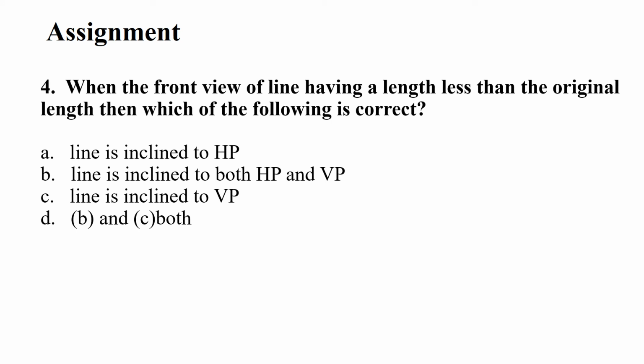Question 4. When the front view of a line has a length less than the original length, which of the following is correct? A, line is inclined to HP, B, line is inclined to both HP and VP, C, line is inclined to VP, D, option B and C both. Right answer, you can comment in your comment box.